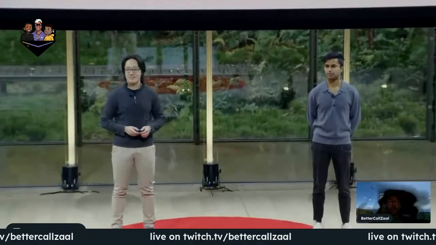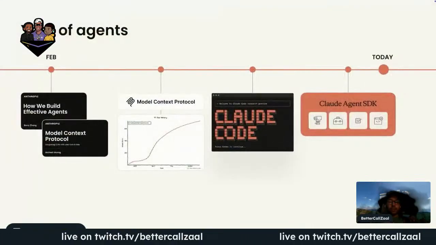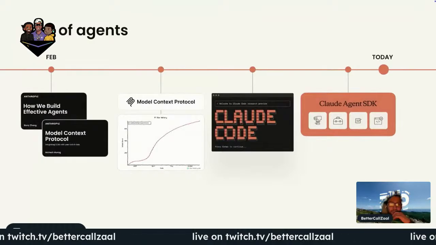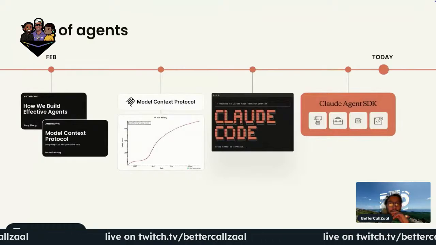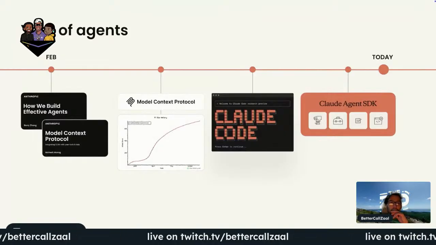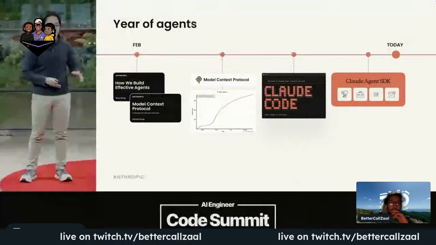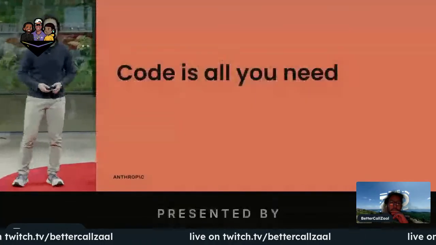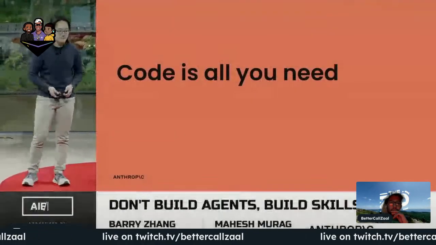A lot of things have changed since our last talk. MCP became the standard for agent connectivity. Claude Code, our first coding agent, launched to the world. And our Claude Agent SDK now provides a production-ready agent out of the box. We have a more mature ecosystem, and we're moving towards a new paradigm for agents. That paradigm is a tighter coupling between the model and the runtime environment. But simply, we think code is all we need.